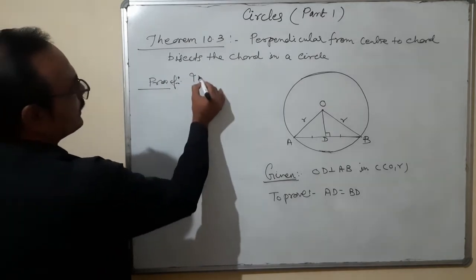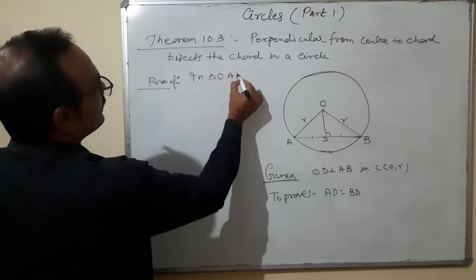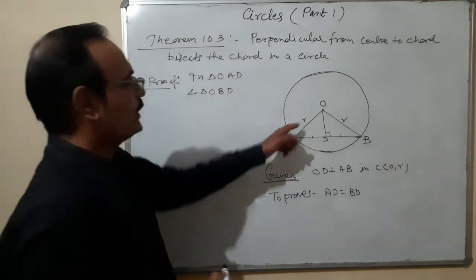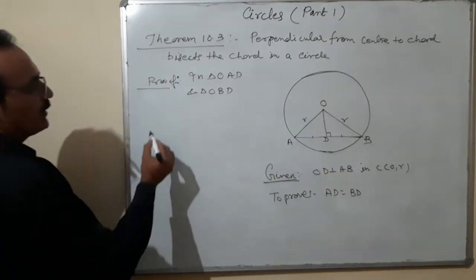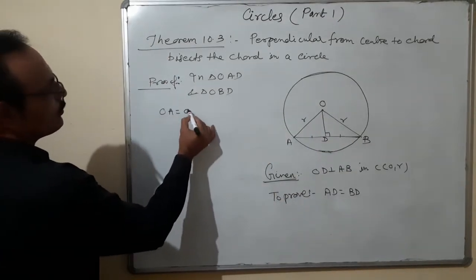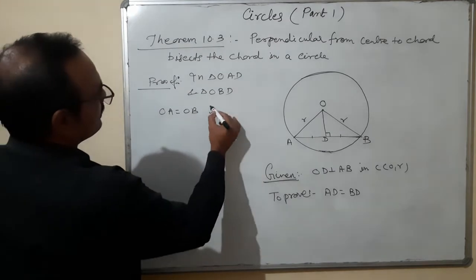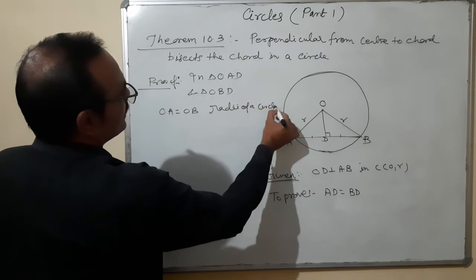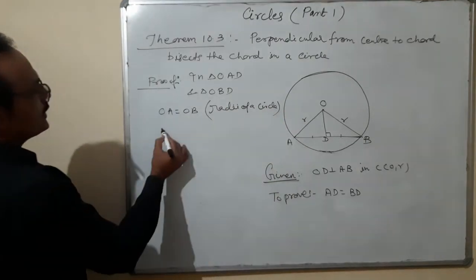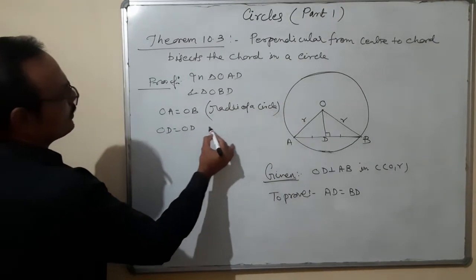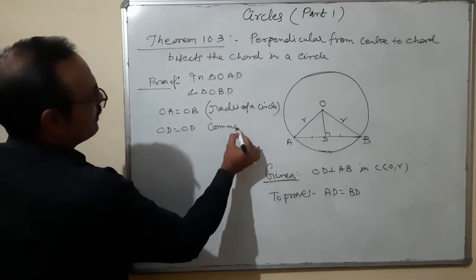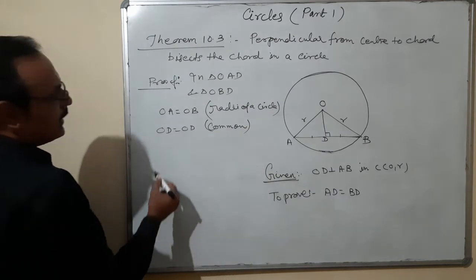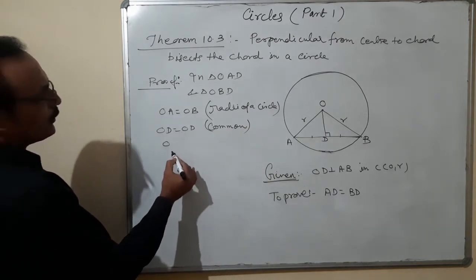Using the same concept, in triangle OAD and triangle OBD, OA is equal to OB. Reason? Radii of a circle, always equal. OD is equal to OD, common. I told you, always you have to write the reason on the right hand side. It is compulsory. And third one is OD perpendicular to AB.